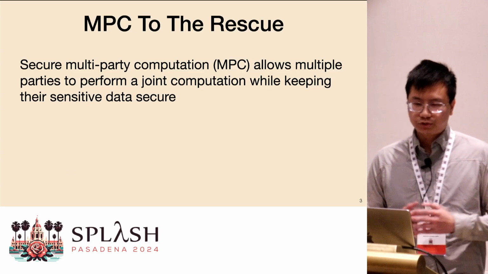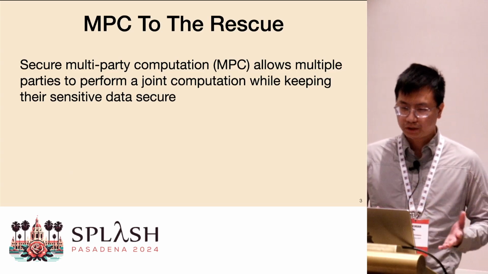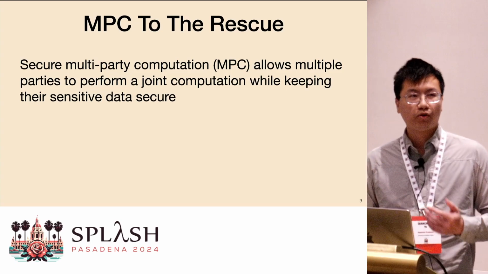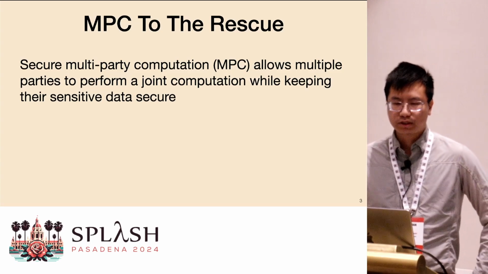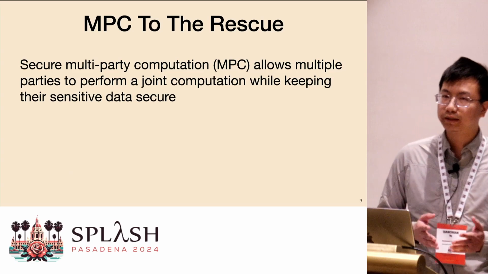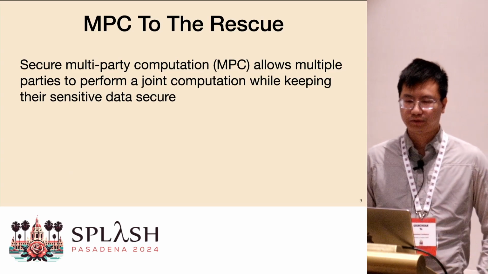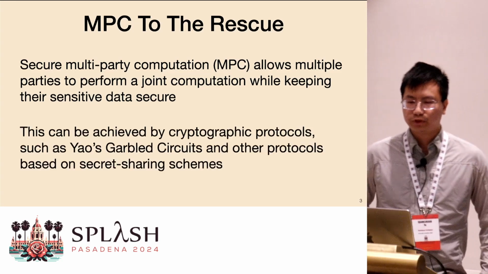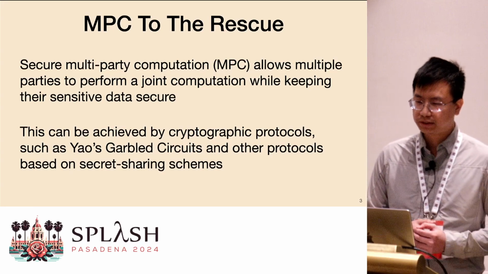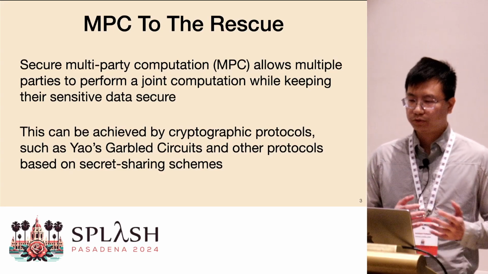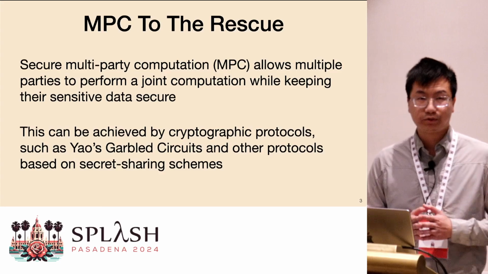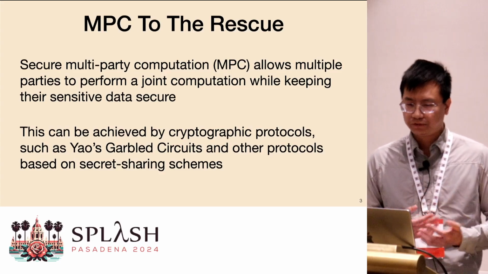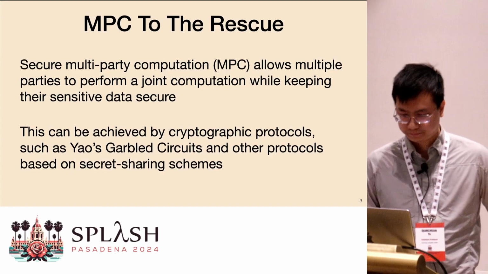And that is an example of a general problem called secure multiparty computation, or MPC, which allows multiple parties to jointly compute something without disclosing their sensitive data. And we can achieve that by using some crypto protocols such as Yao's garbled circuits, and there are other non-crypto solutions like virtualization or secure CPU. And of course, they give you different levels of security guarantees.